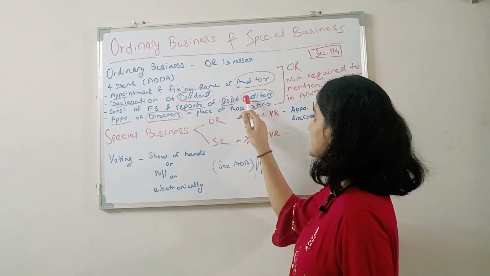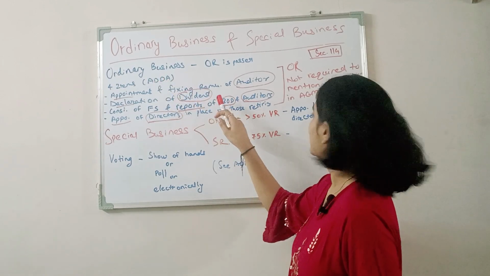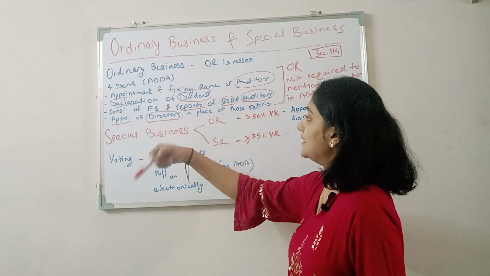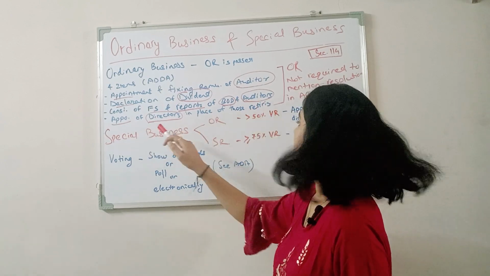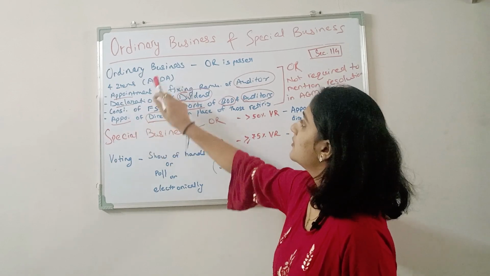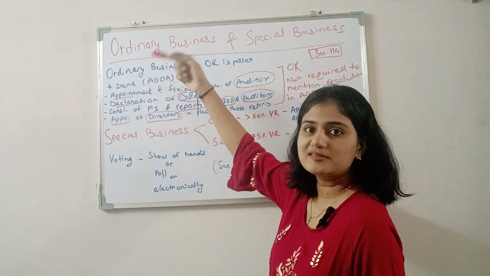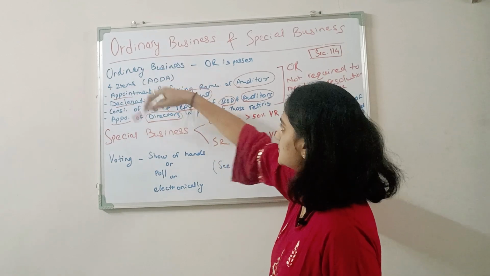Here also I am considering A, D, that is board of directors, D. Then fourth, appointment of directors in place of those retiring. Here I am considering A, appointment. So here I have written A. This is a method of how to memorize this for exams. So these are the four.